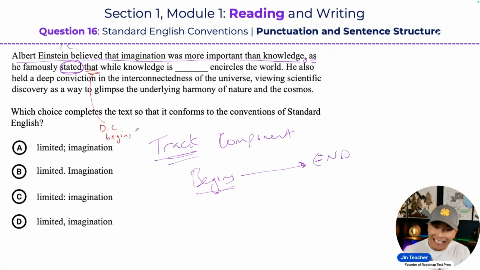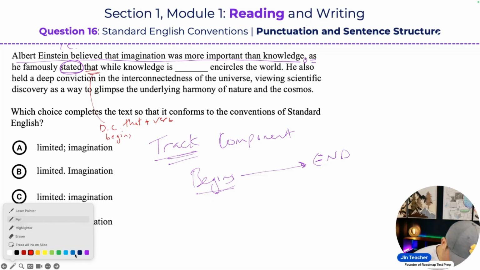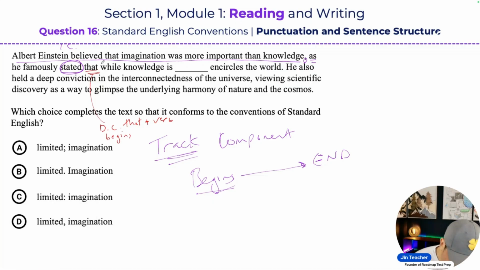Well, this that clause has to have a verb. But what comes right after this word that? Well, we have another dependent clause that appears: he stated that while. Ooh, we have that subordinating conjunction.